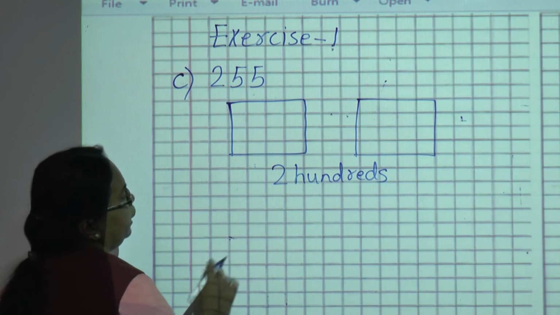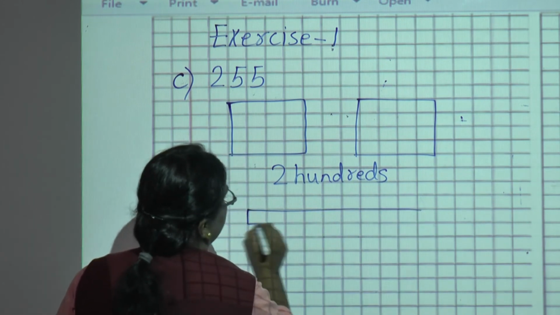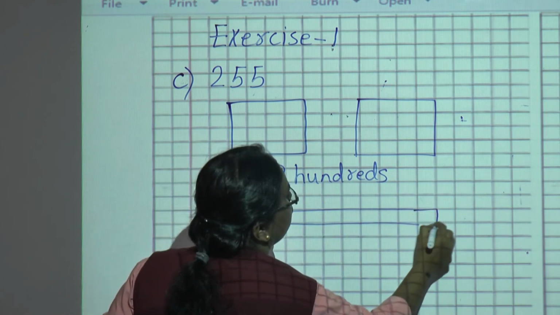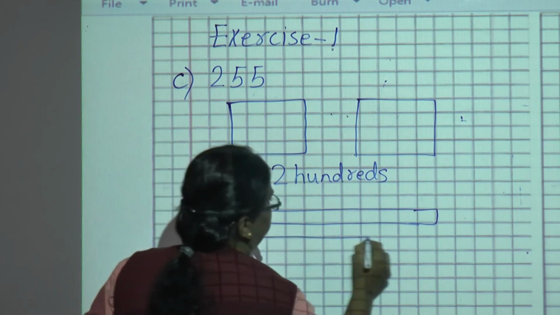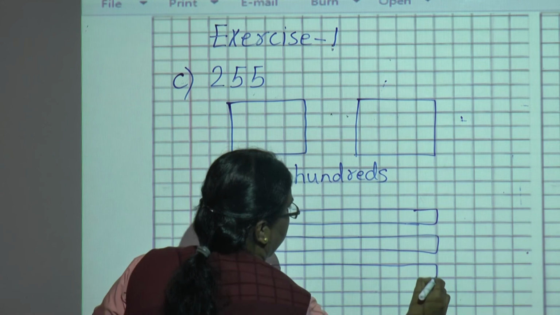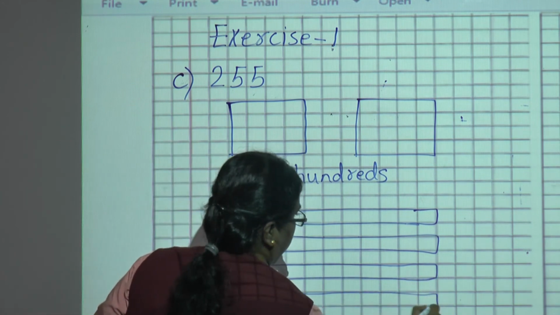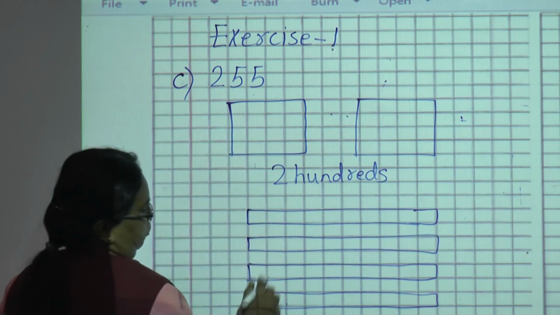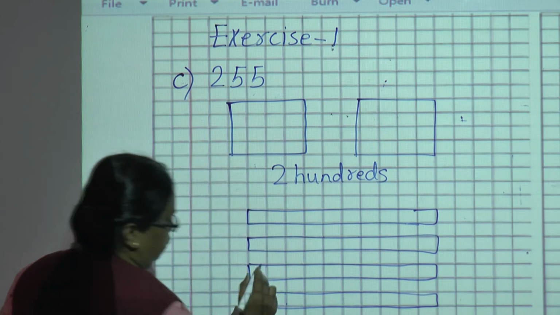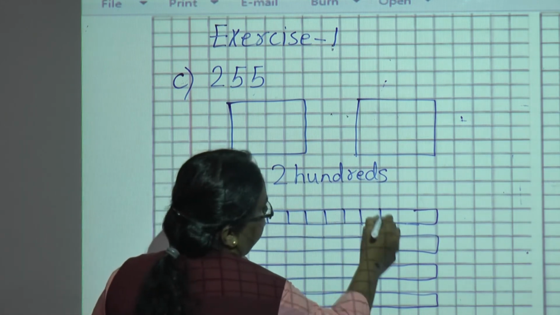Then 5 tens. So you will draw 5. 1, 2, 3, 4, 5. 5 tens.